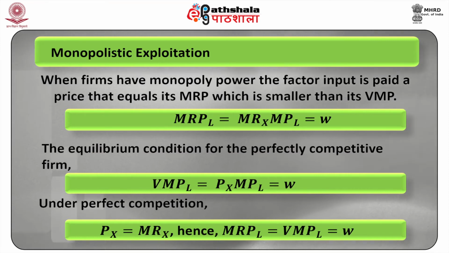When firms have monopoly power, the factor input is paid a price that equals its MRP, which is smaller than its VMP.